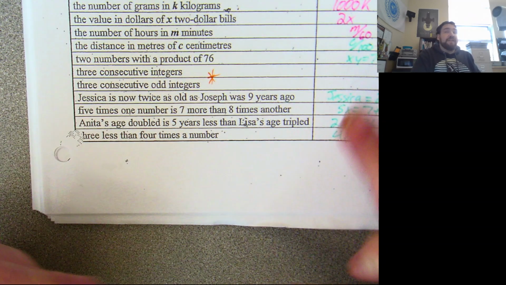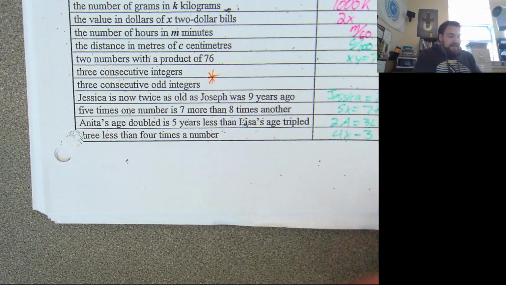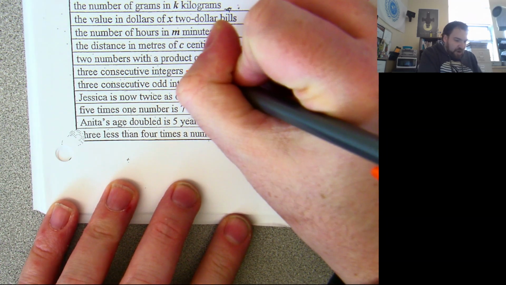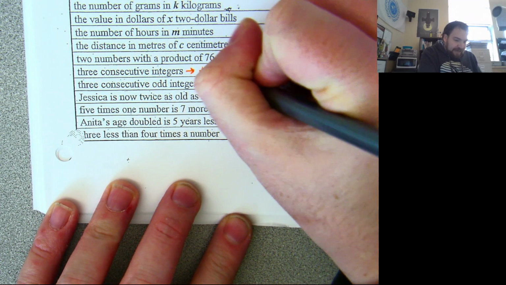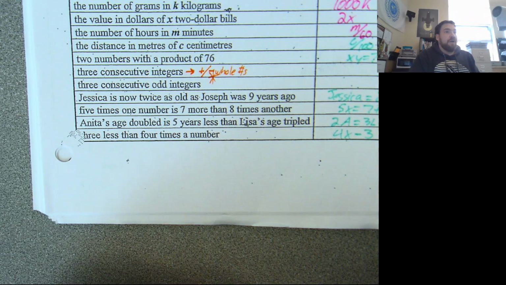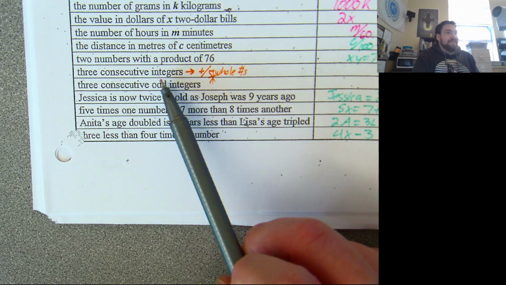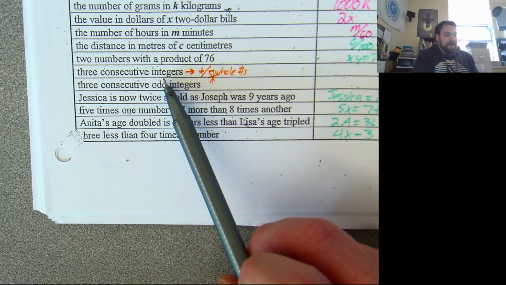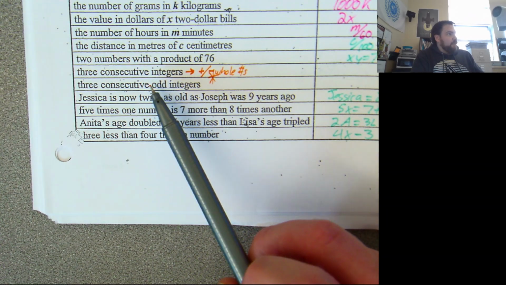Some of you guys needed a review on what integers meant. Integers, this word integer, are the positive or negative whole numbers. So 1, 2, 3, 4, 5, -6, -5, -4, -1, 0, 1. Consecutive integers are integers that come one after the other.